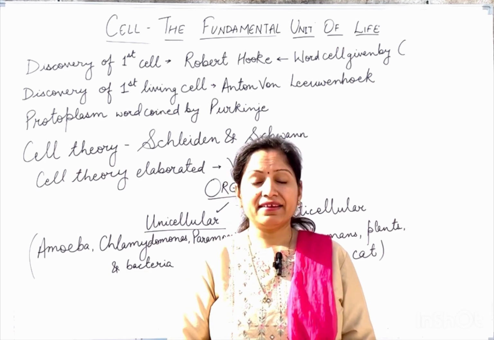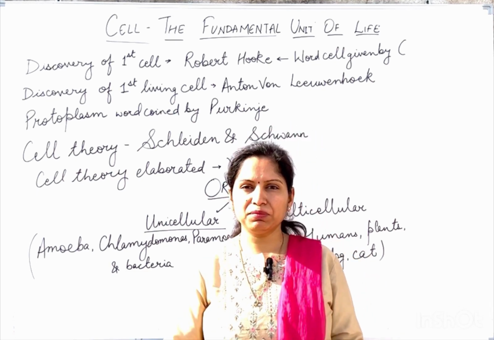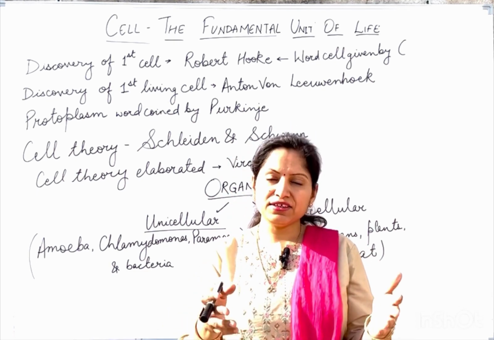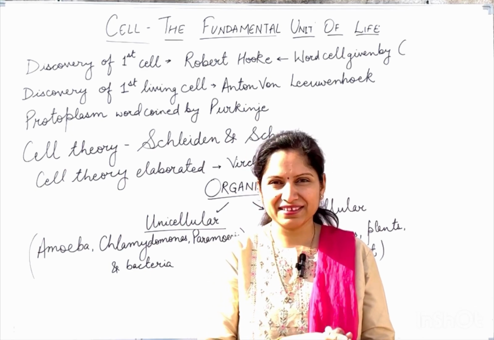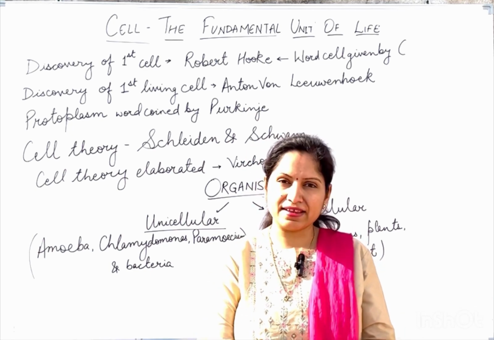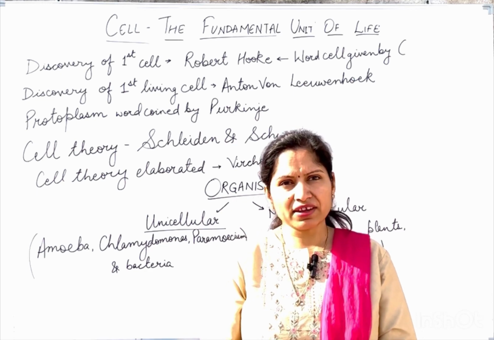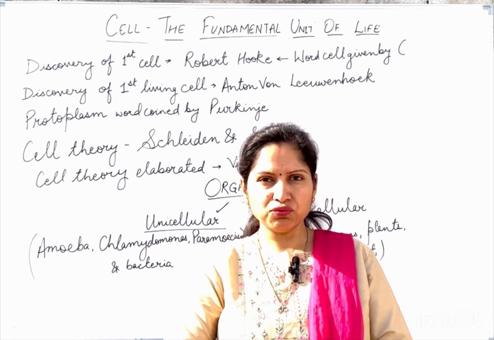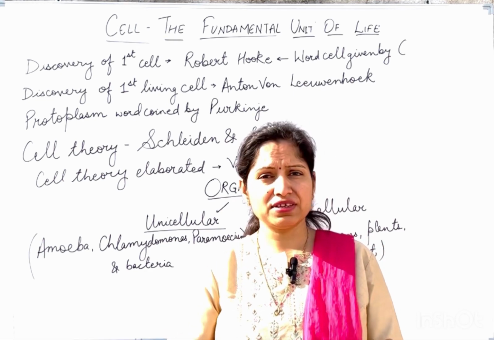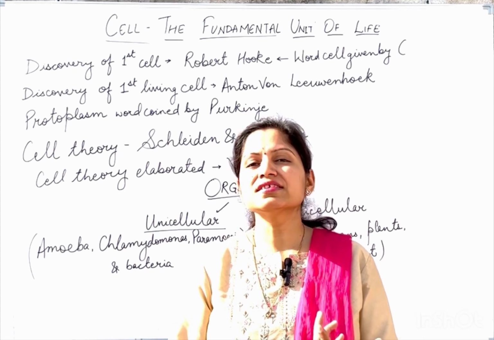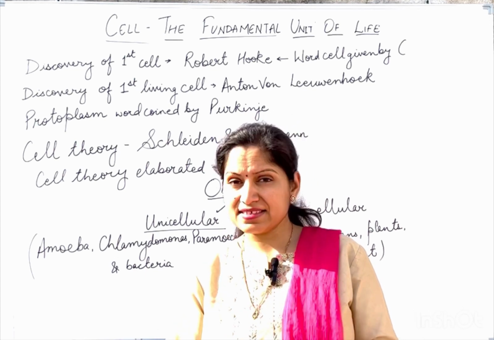Apart from that, there are some cells which have the capability of existing as independent cells, that is present in the unicellular organisms. Means a unicellular organism like amoeba can perform all its function, carry out its entire life just with a single cell that it is having.